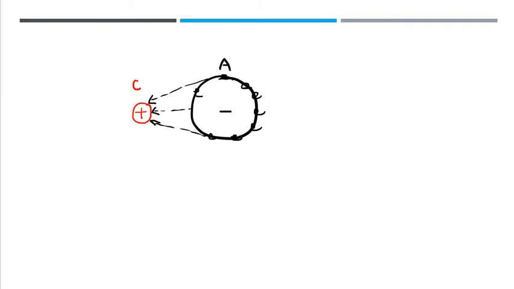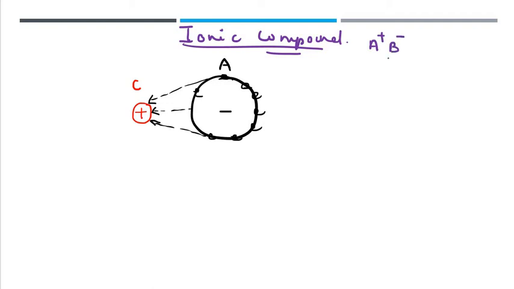Now here we are taking an ionic compound. We can take a simple example like NaCl, Na plus Cl minus ion. Or in general, we represent an ionic compound as A plus B minus, that is, there is a cation and there is an anion. So in this case you can see that the cation and anion get attracted towards each other because they have opposite charges. The cation has a smaller size, and around the anion the electrons are distributed.